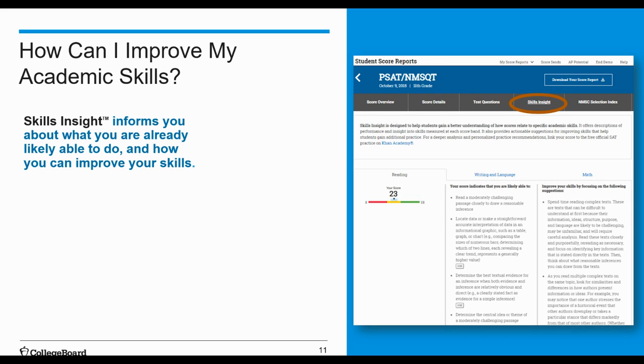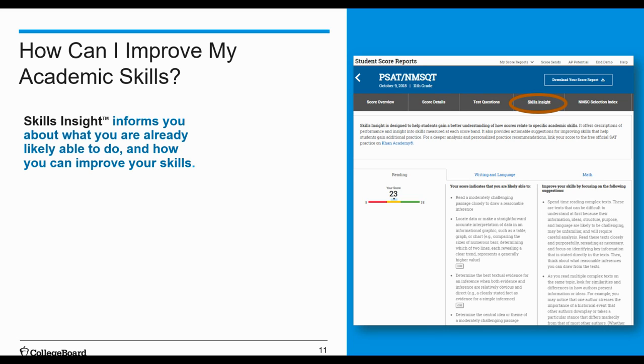The skills insight gives you more information about the knowledge and skills that you've demonstrated, and the knowledge and skills that you need to focus on for growth. That skills insight connects you to focus areas that relate to the subscores and the skills that are assessed. And you can click on the question box to see the questions that are associated with those specific skills and subscores.